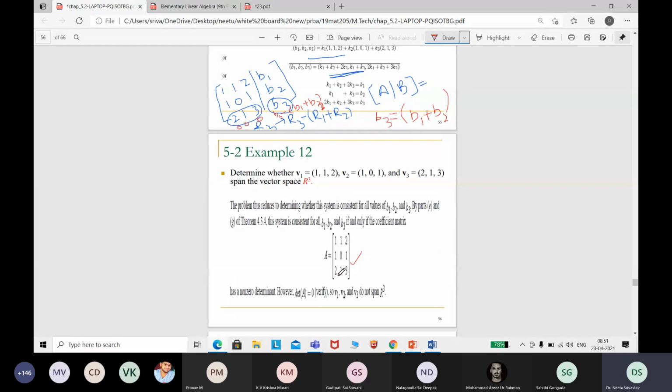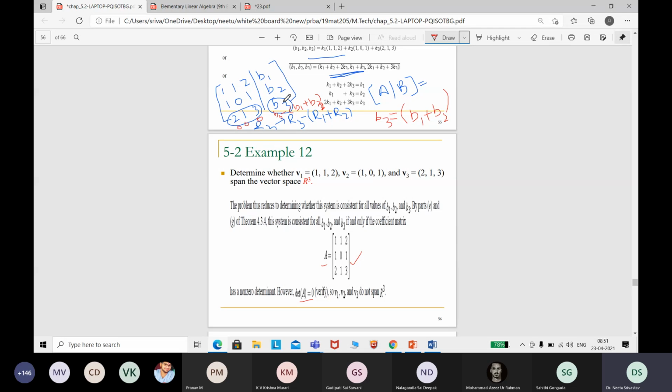This is one of the methodologies. They have taken the A coefficient matrix and they check that the determinant is 0. So that's the same thing I did. I just evaluated the rank here. Rank is 2, which is giving you the no solution condition because B3 can not always be 0. B3 can be 0 in some specific choices. So that's why I made a statement that it will not be the spanning set for whole R3.